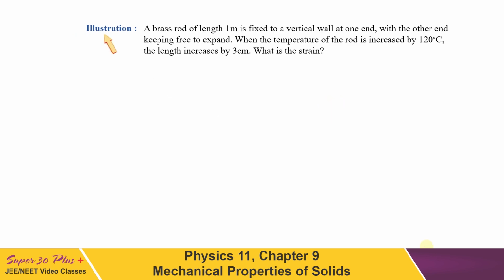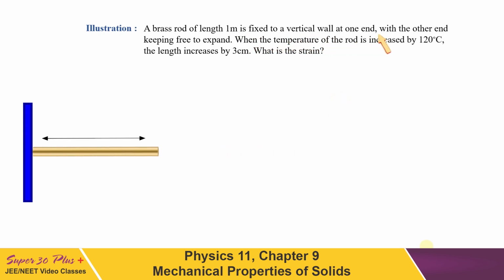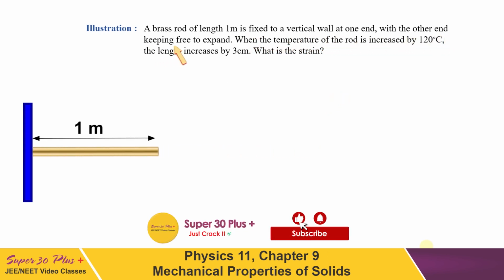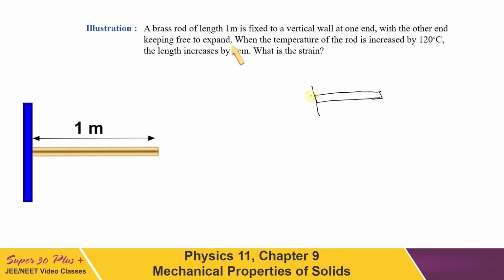Let's see one more question. A brass rod of length 1 meter is fixed to a vertical wall at one end, with the other end keeping free to expand. So it is like this. One of the end is fixed. When temperature of rod is increased by 120 degree, the length increases by 3 centimeter. What is the strain?